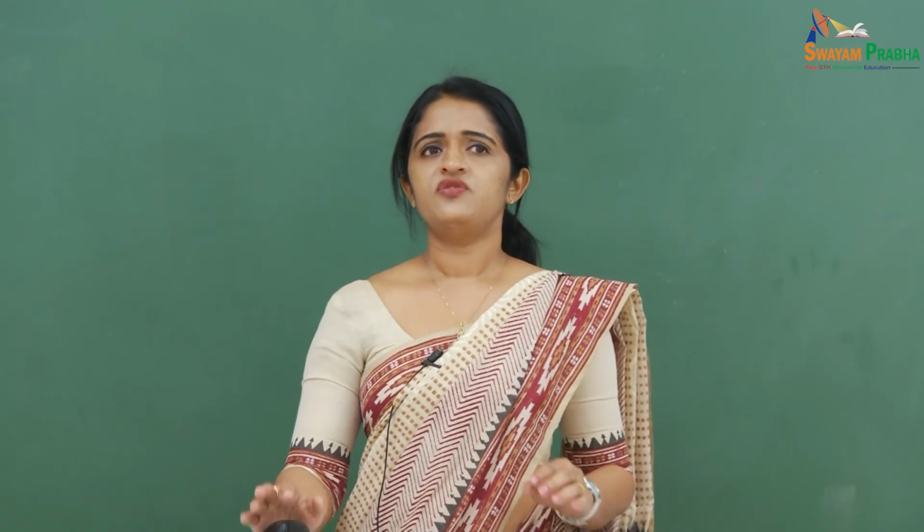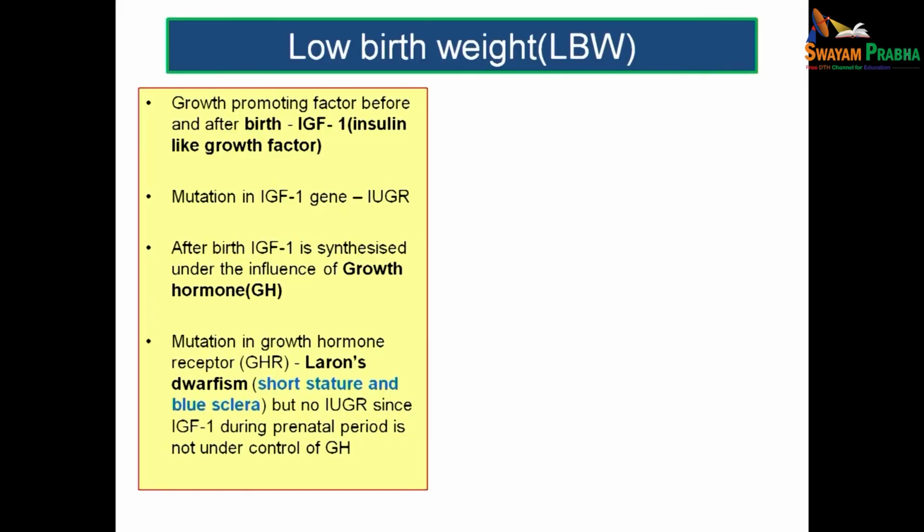The growth promoting factor before and after birth is known as insulin like growth factor 1, IGF-1. If there is any mutation in IGF-1 gene, that will result in intrauterine growth retardation.